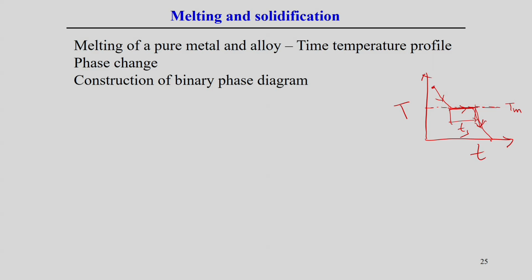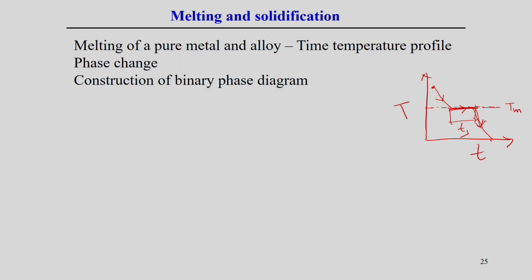So, during the release of the latent heat, the typical characteristic is that the sample remains for a finite time at the same temperature. Because it is a pure metal, its melting point is a single-point melting temperature. Here the transformation normally happens from liquid phase to solid phase, and we get some solidification time during this process.